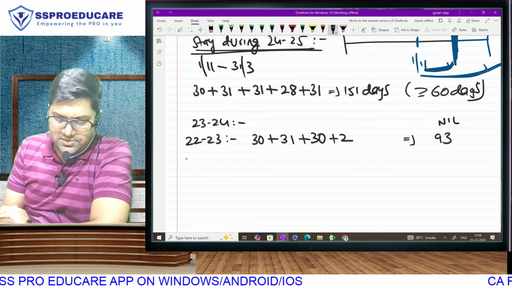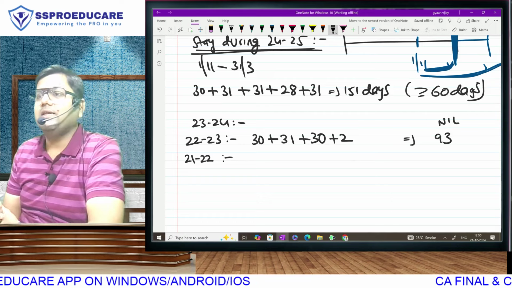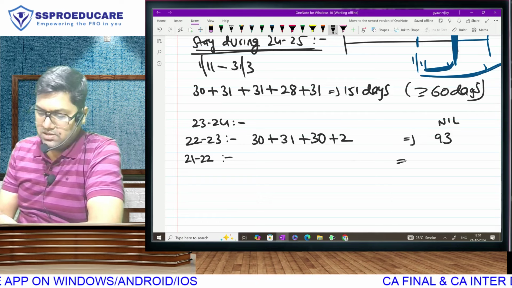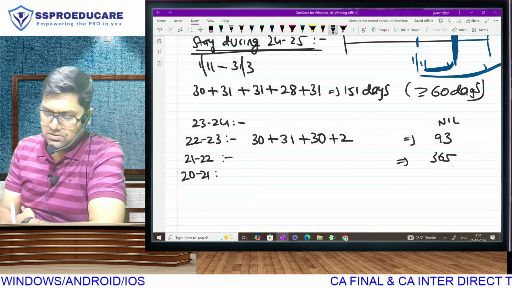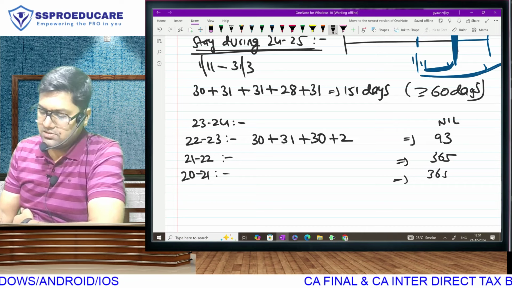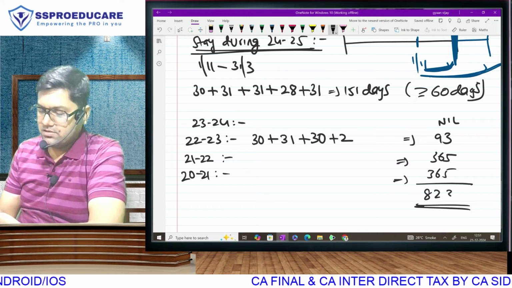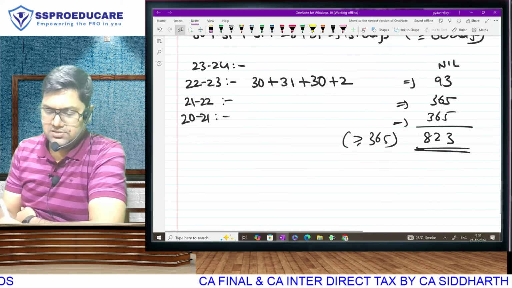Next year that we will check is 21-22. Now do you realize that he left India after 10 years in 22? So before that all the years he was in India only. So that is 365. And 2021 also full year he was here, which makes it 820, which is greater than or equal to the limit. Therefore this assessee is...